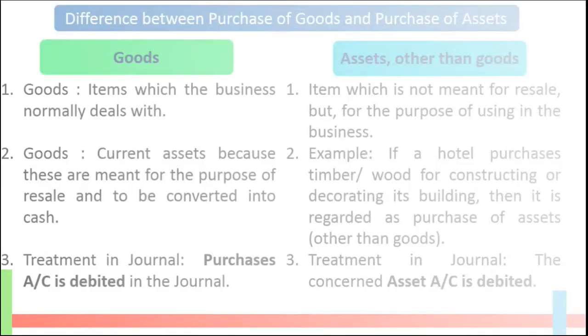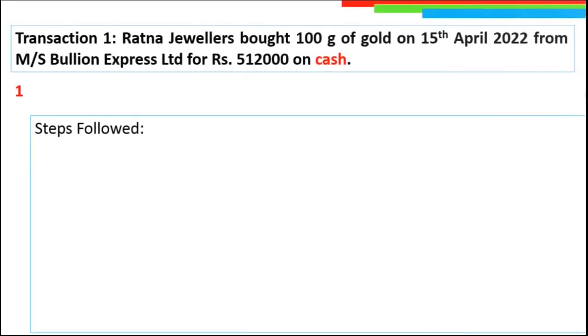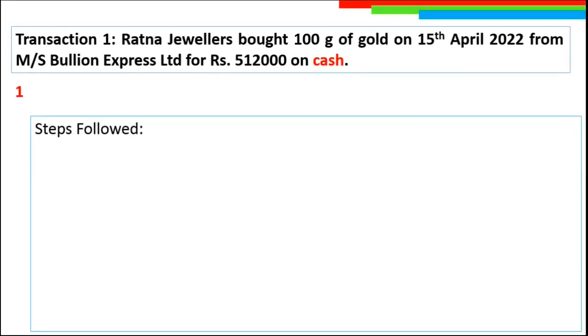In our first example, we will consider the dealing of a jewelry shop. So the first transaction is: Ratna Jewelers bought 100 gram of gold on 15th of April 2022 from Messrs Bullion Enterprises Limited for rupees 5,12,000 on cash. So let us see how the journal entry can be made in this case.